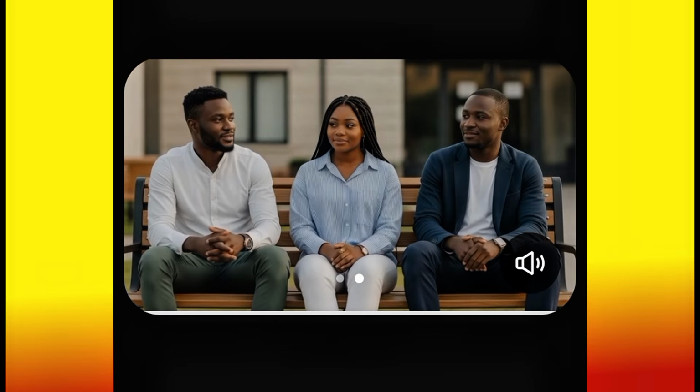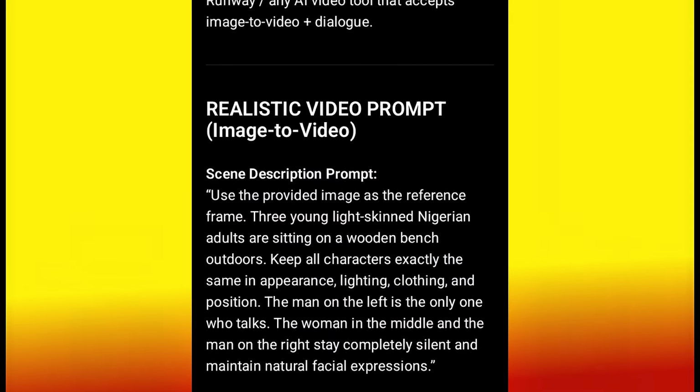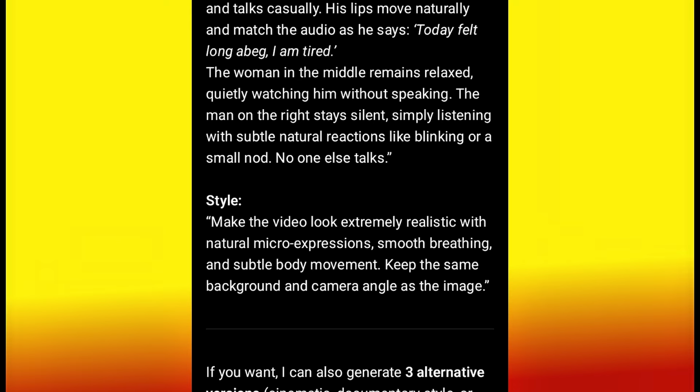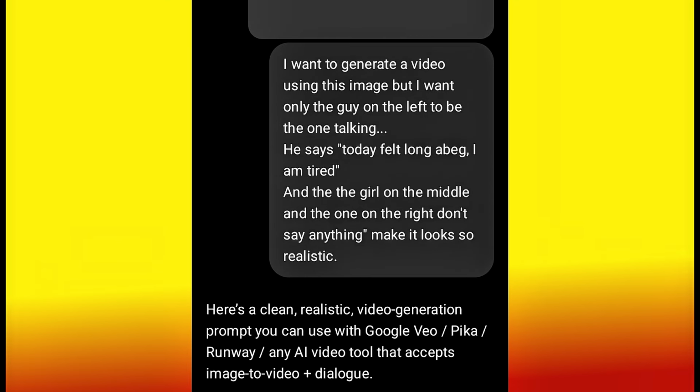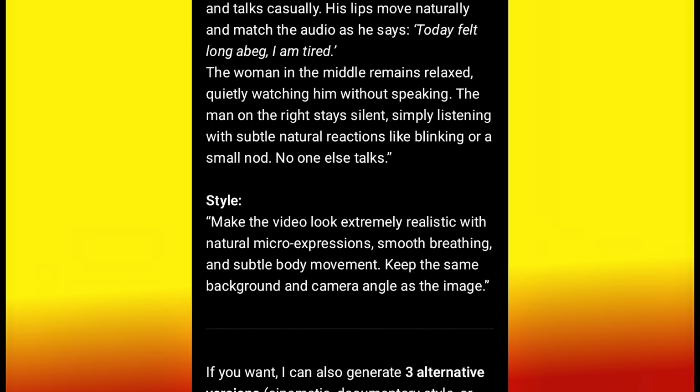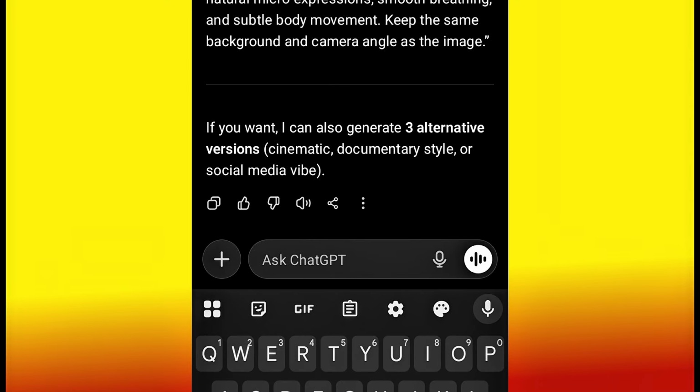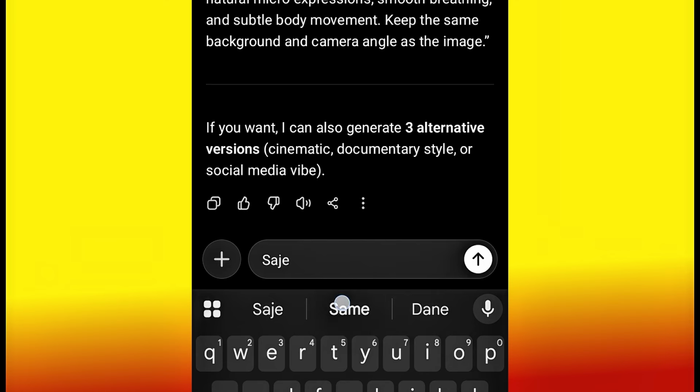So let's head over to our ChatGPT again and do a little more prompting. Here we are on ChatGPT again. I'm going to type the same kind of stuff, but this time around it's going to be the girl in the middle. I can jump to the girl on the right, but I'm going to put it this way. What I want the girl to say, that's what I want. I will say the same thing, but this time around